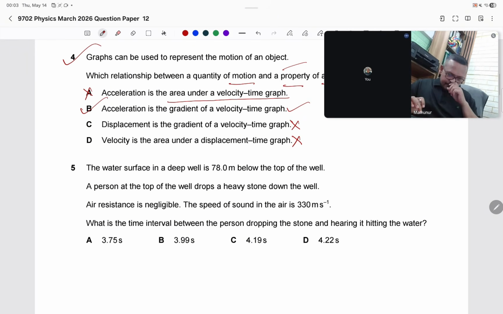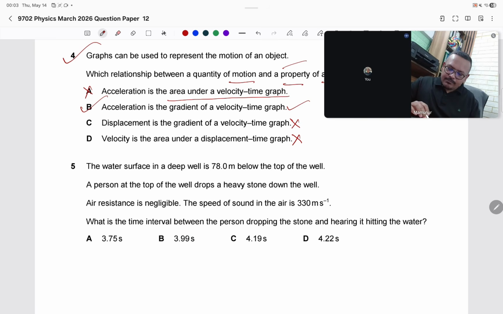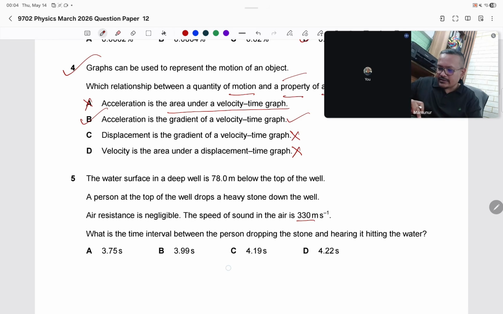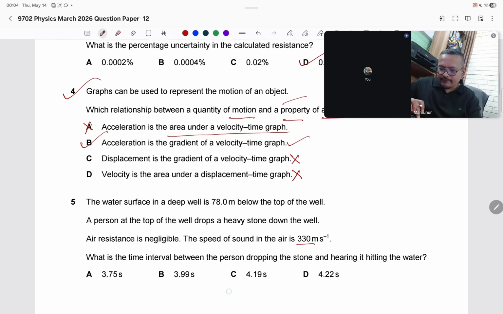Question number 5. The water surface in a deep well is 78.0 meter below the top of the well. A person at the top of the well drops a heavy stone down the well. Air resistance is negligible. The speed of sound is 330 meter per second. What is the time interval between the person dropping the stone and hearing it hitting the water?